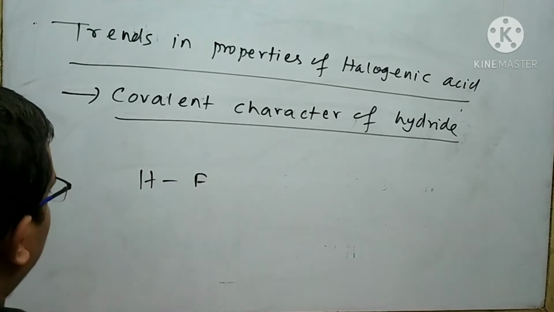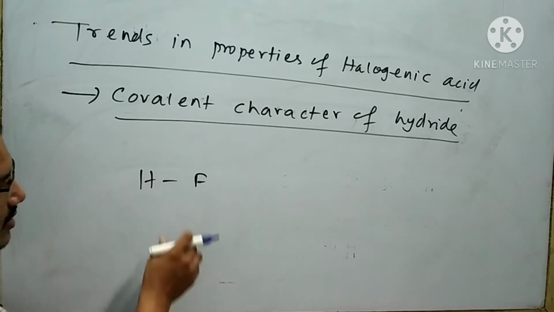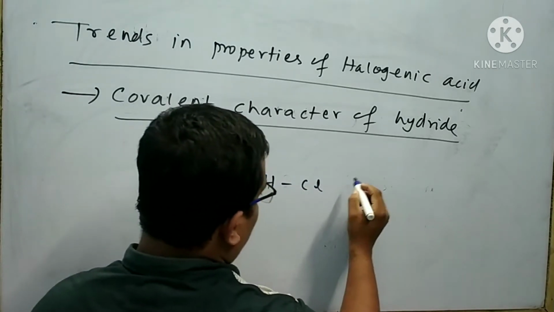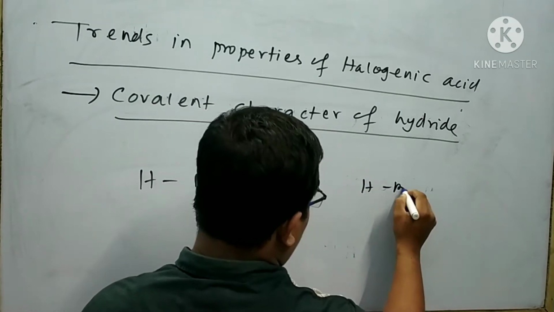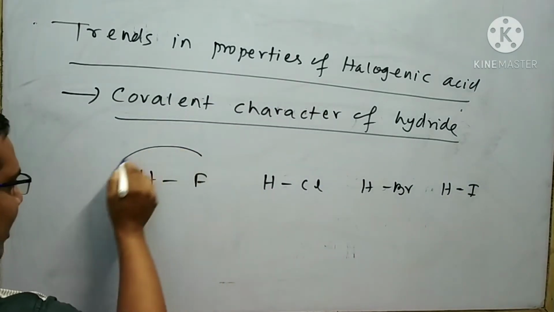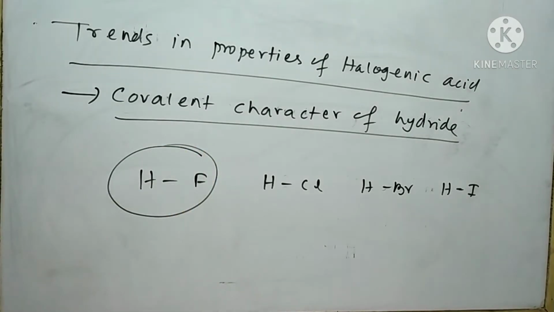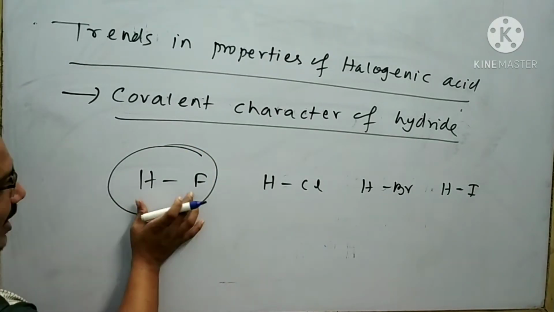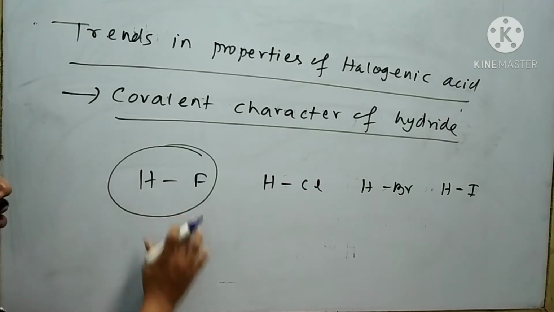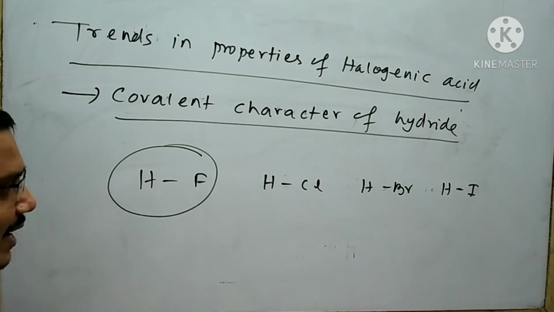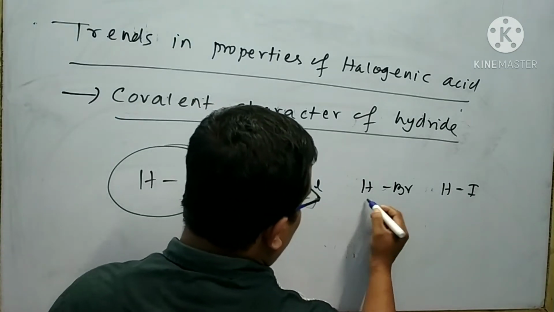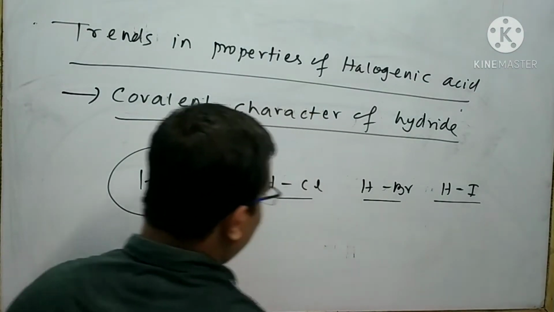In HF, the electronegativity difference is more than HCl, more than HBr, more than HI. So HF shows more polarity. That's why HF shows more ionic character but less covalent character as compared with HCl, HBr and HI.